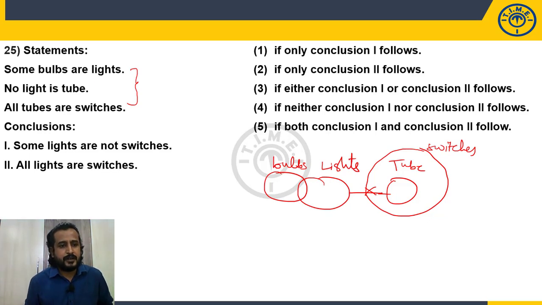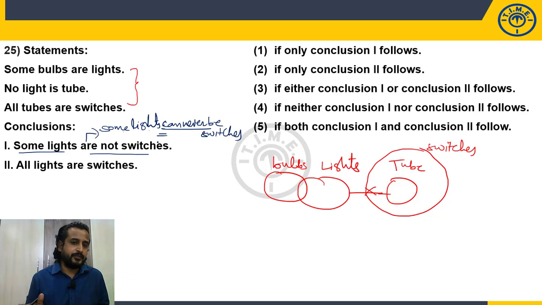Now what is the first conclusion given? Some lights are not switches. Sometimes in the exam, they may give you the same statement as, some lights can never be switches. Some lights can never be switches is the same as some lights are not switches. So don't get confused. Can never be is the same as some not. Let's check it. Some lights are not switches.